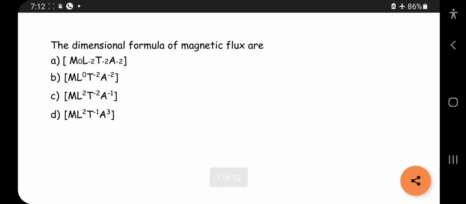So the next question is having a dimensional formula and finding the dimensional formula for the property given. They have given this in the question, and this is a most expected question in your NEET exam. This can be asked easily. Not the same question, but the questions will be similar or of the same type in your NEET exam. So I'll explain to you how to do it.